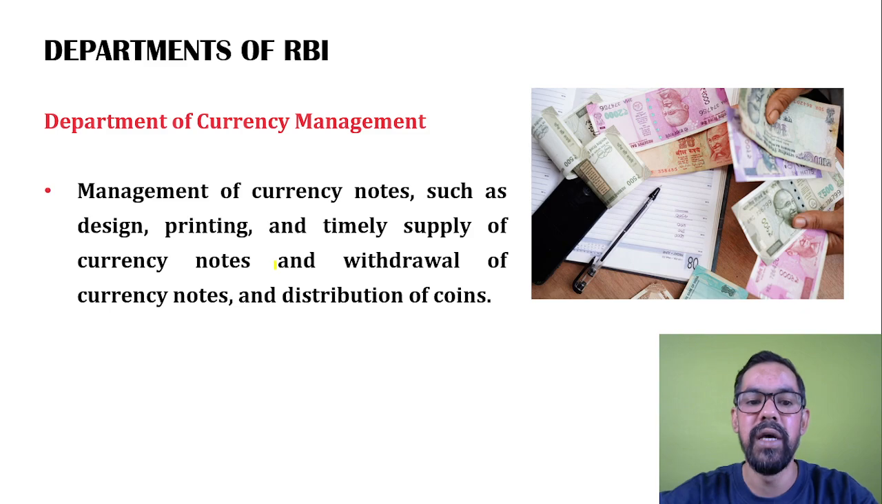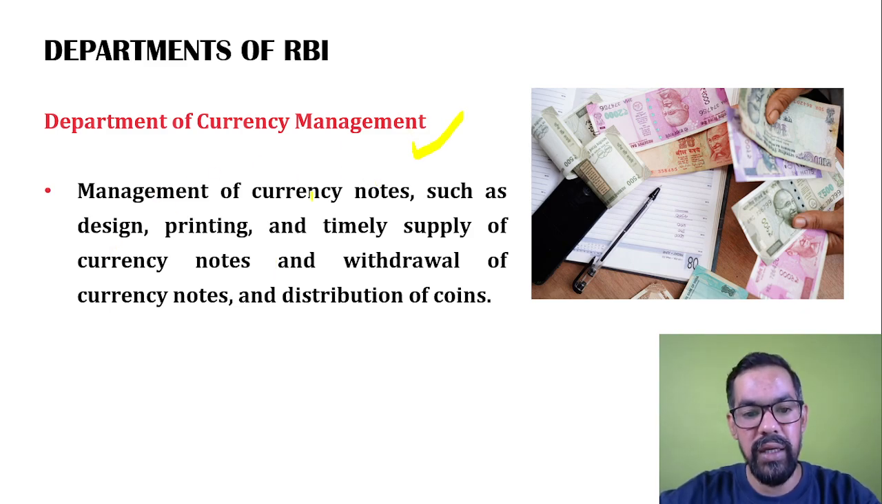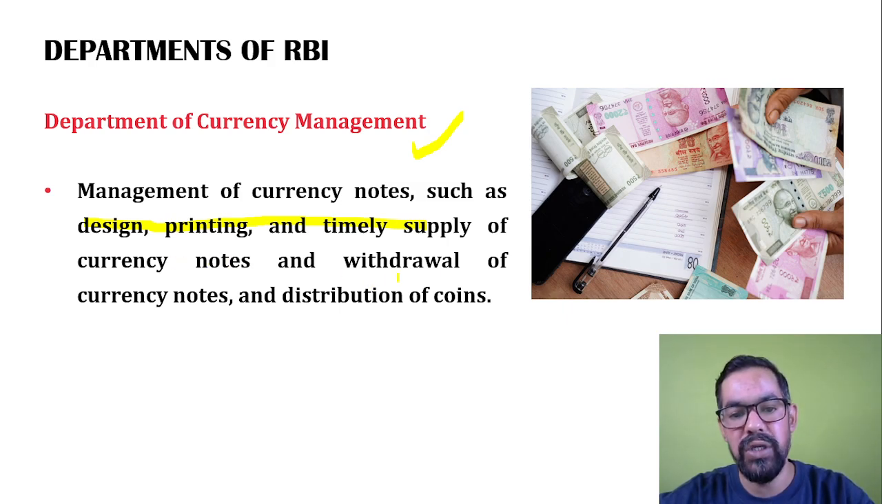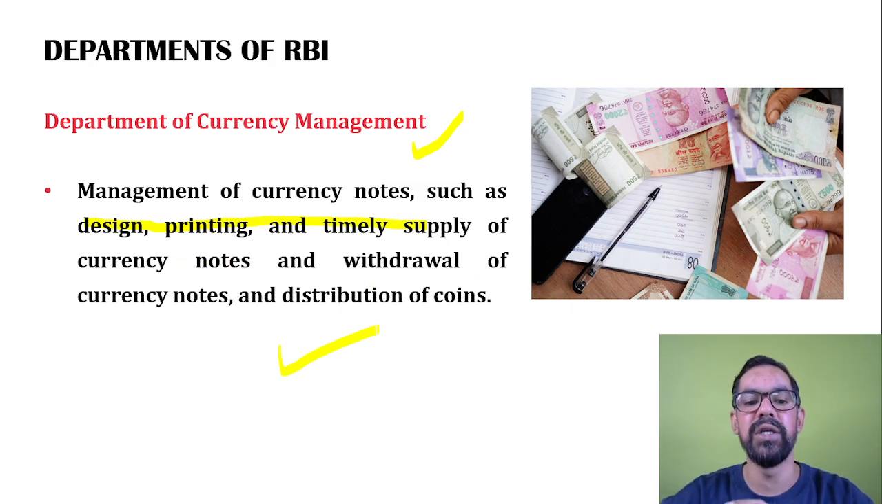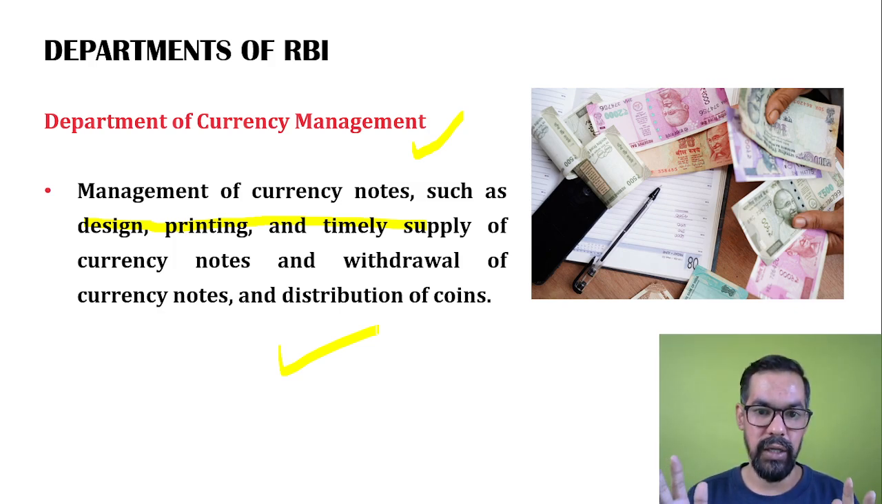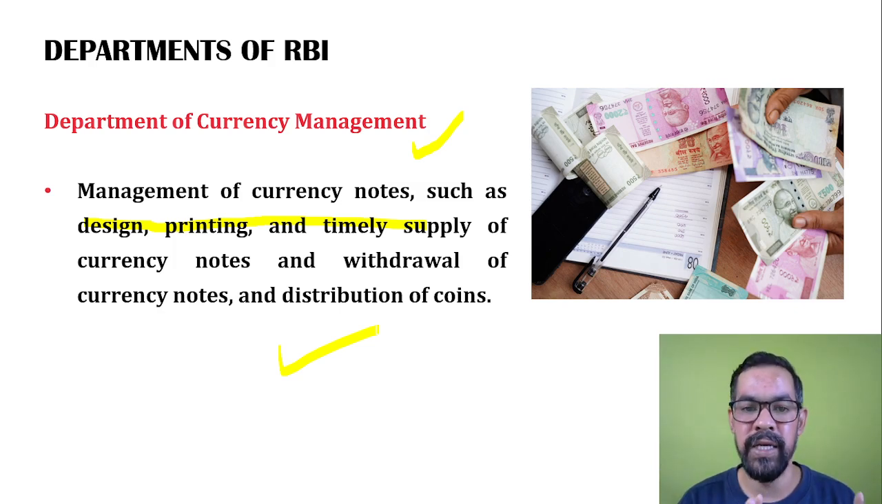Okay, first one is the Currency Management Department. It generally works on the management of currency notes: the currency note design, printing, timely supply of currency notes, withdrawal of currency notes, and distribution of coins. Coins are generally designed and manufactured by the Government of India. So we have 4 different coin minting places in India.